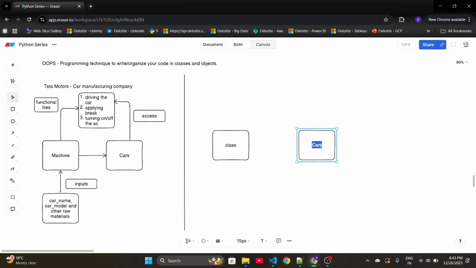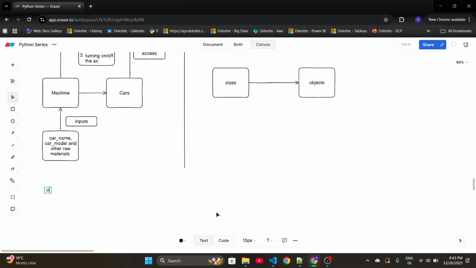Cars represent the objects. Let's try to write the definition of class and object. A class is a blueprint or model to create the objects. For example, the machine has the capability to create cars, which are nothing but objects.